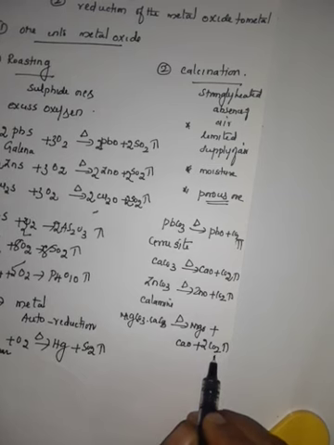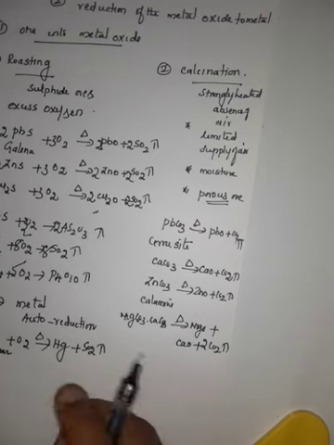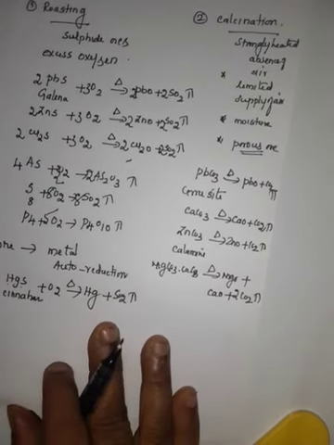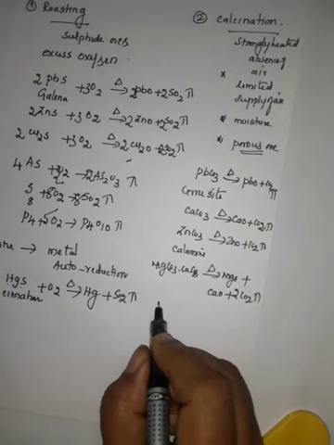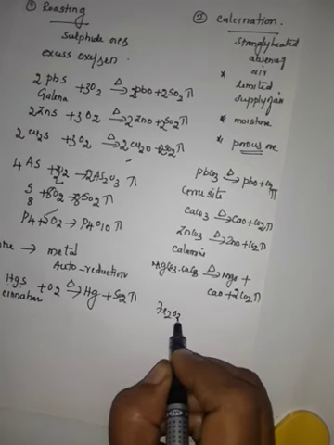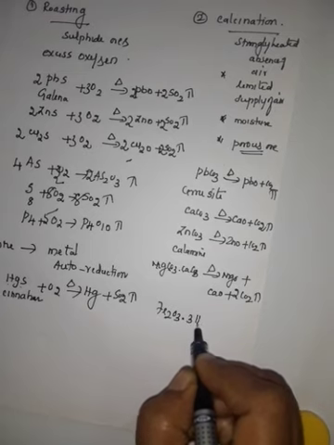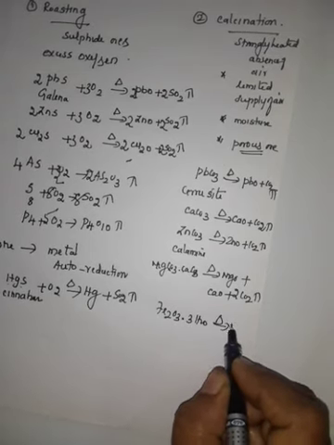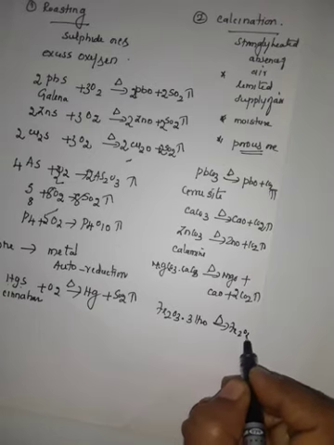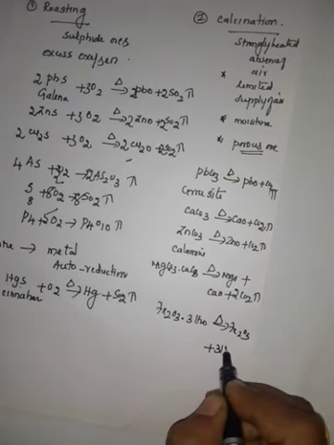If water of hydration is present, it is expelled as vapor during calcination. For example, Fe2O3·3H2O, limonite, on heating gives Fe2O3 plus 3H2O.